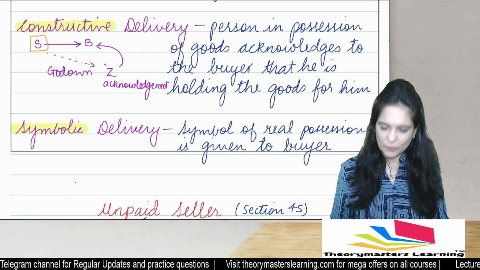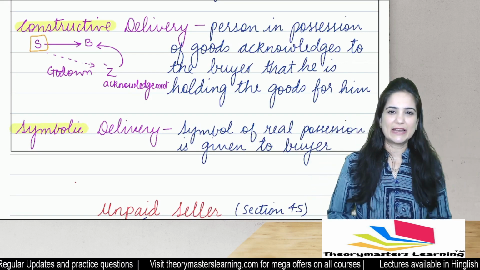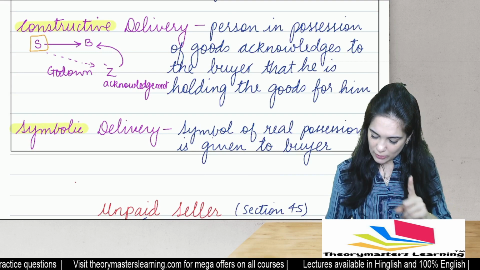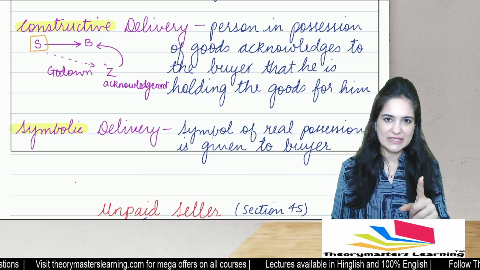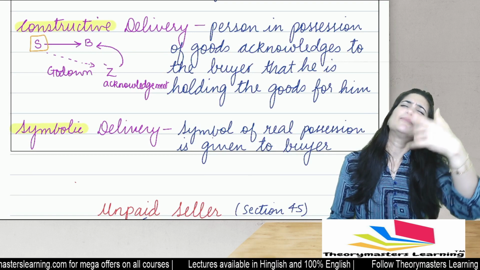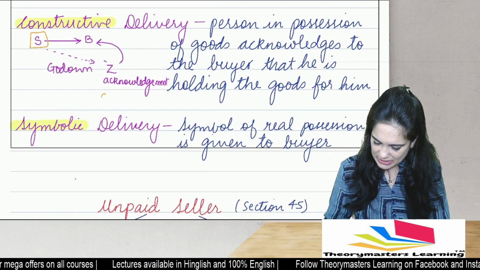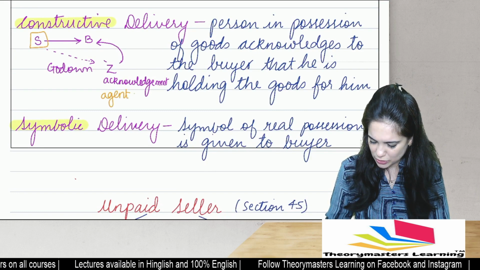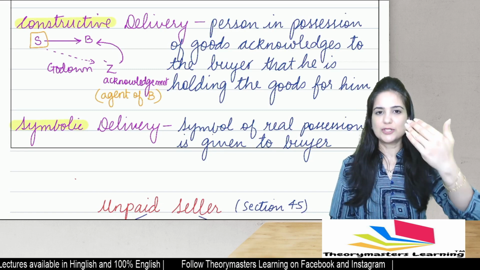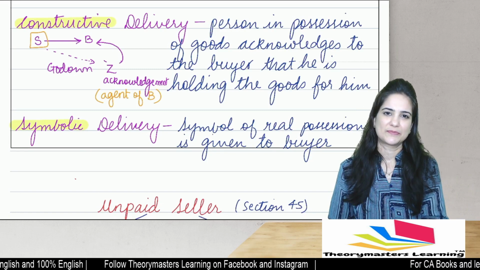the seller will say, oh, very good. According to me, the goods are now delivered. Why? Because the warehouse keeper, or Z in this case, who's holding the goods, gives acknowledgement that don't worry, I am holding the goods for you. As soon as he gives acknowledgement, he is considered the agent of B. We become the agent of the person to whom the acknowledgement is given.